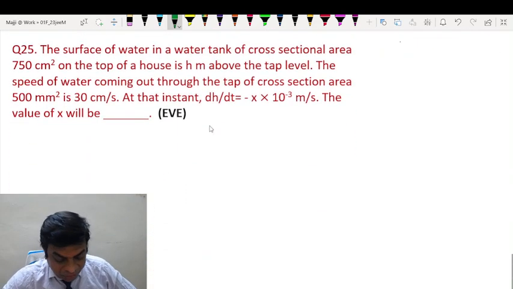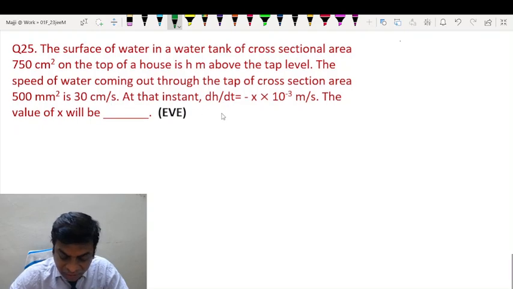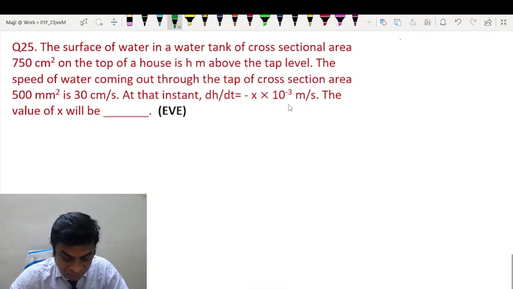Alright students, moving to the next question. The surface of water in a water tank of cross-section area this much on the top of a house is h meters above the tap level. The speed of water coming out through the tap of cross-section area this much is this much. At that instant, dH by dt is minus x into the value of x.